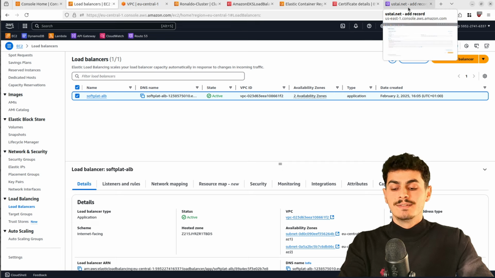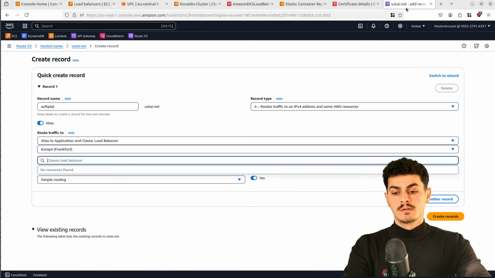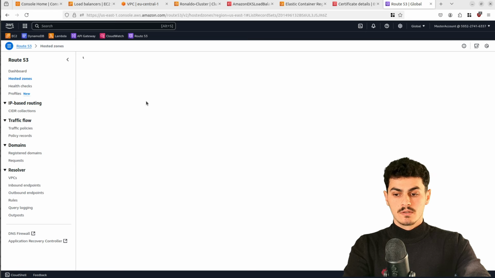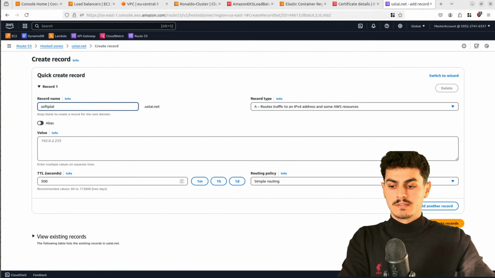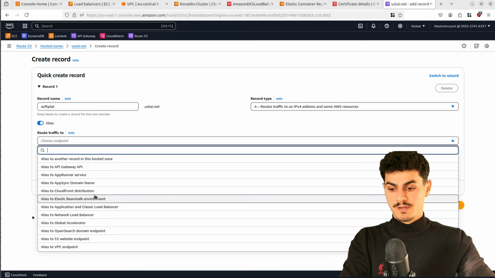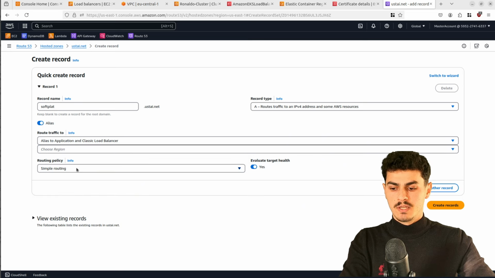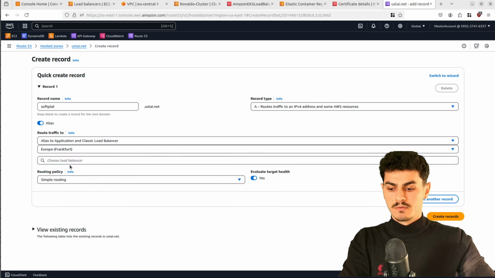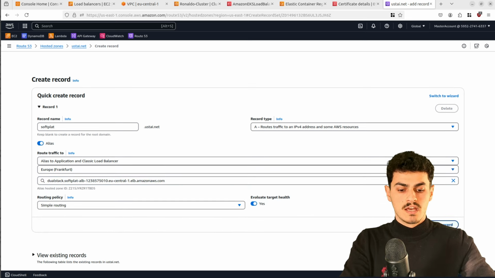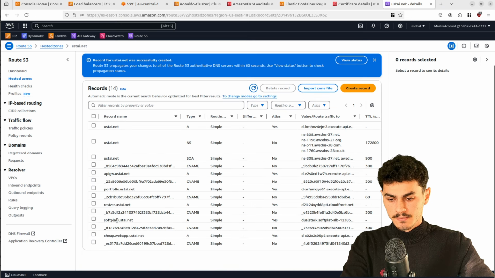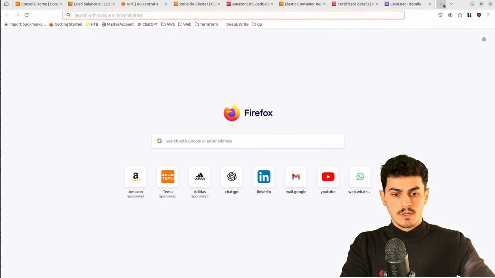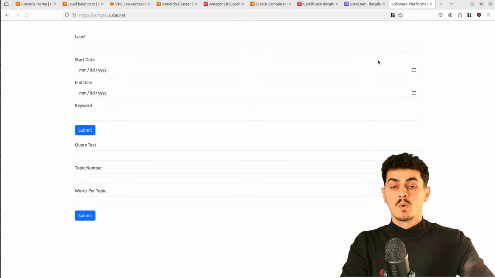Now we need to insert a new record into Route 53 for our load balancer. So to our hosted zone, soft plat, similar to the certificate that we just created, we specify alias for the application load balancer, Frankfurt, and we specify the load balancer that we have. Now we create the record, and yeah, the record is created. We can copy it and we can check our website.